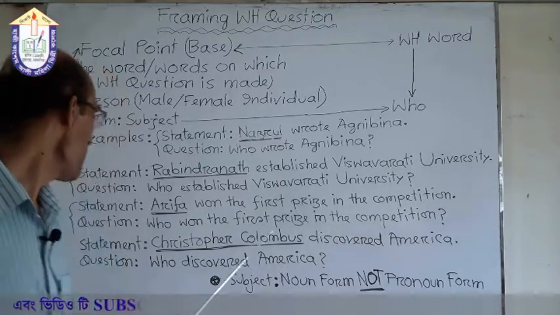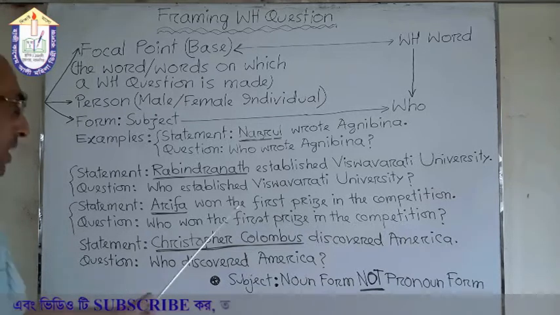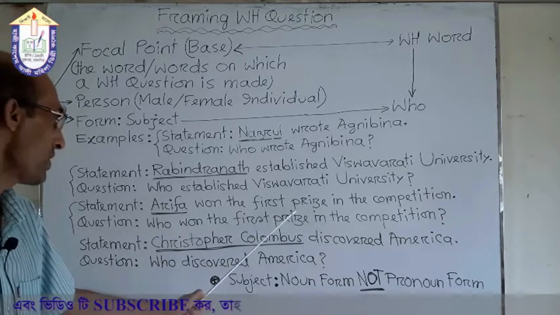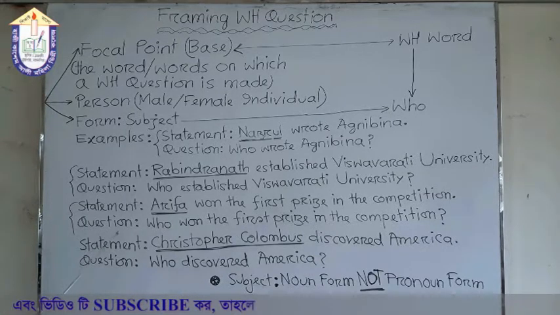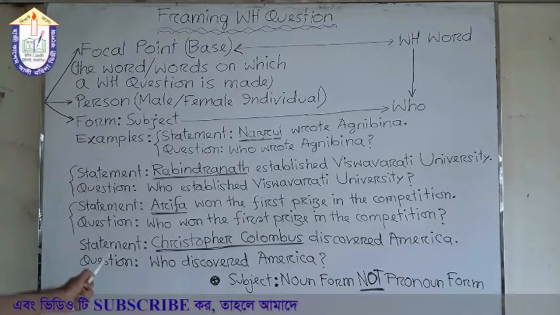So what is the total thing? The total thing is that Arifa won the first prize in the competition. If we make it a question, then it will be who won the first prize in the competition, regarding our discussion, that is regarding our focal point as subject.